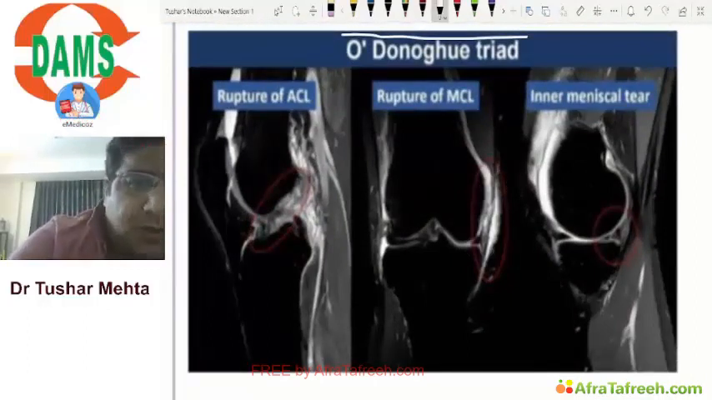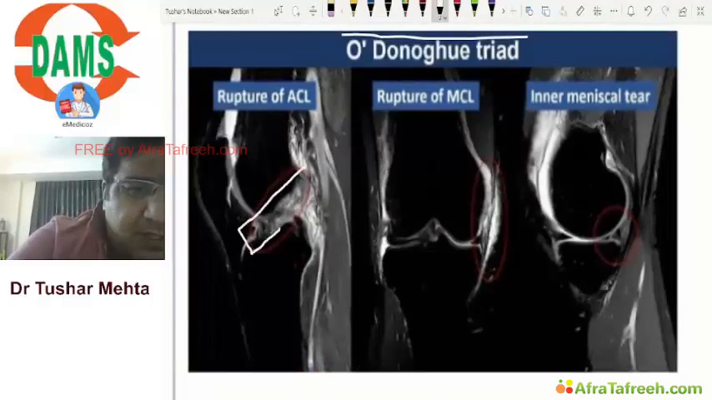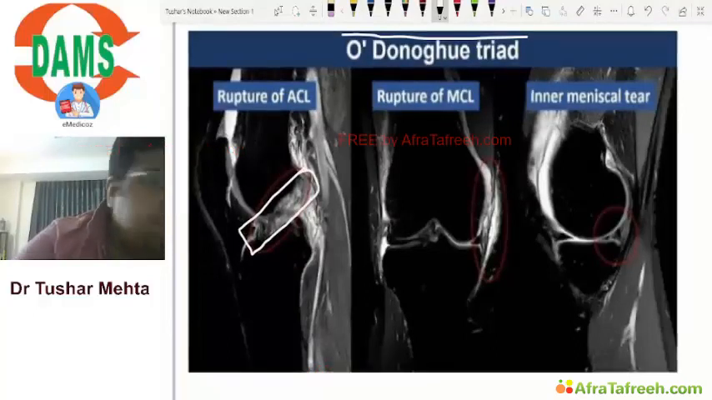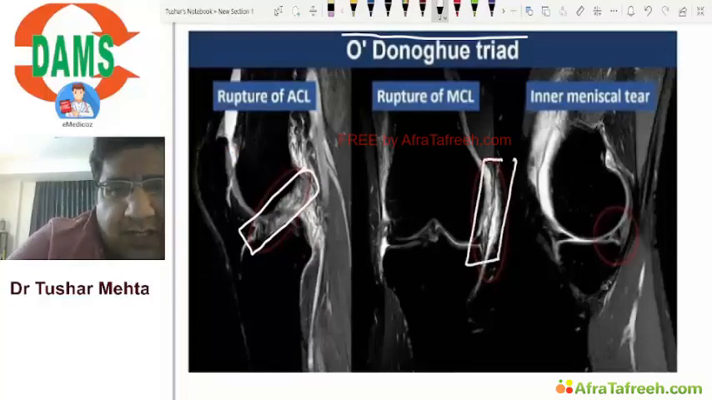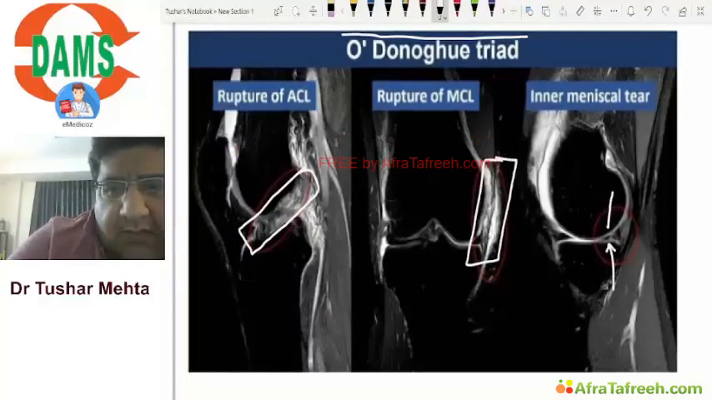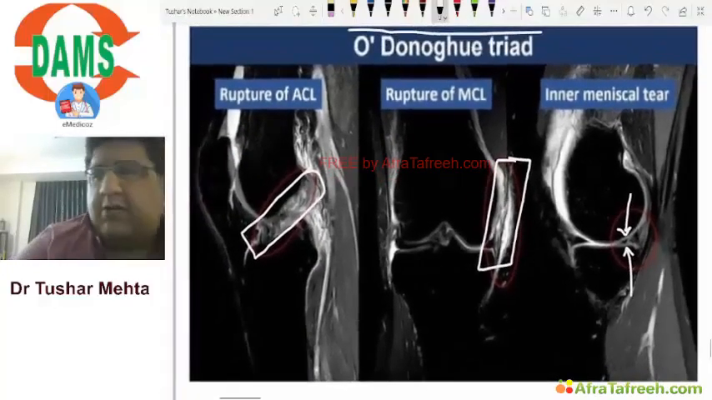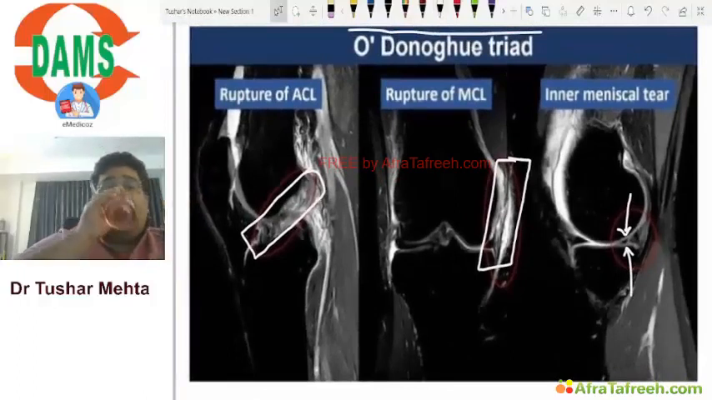So what you are looking at right now is an ACL tear. What you are looking at right now is an ACL tear. What you are looking at right now is an MCL tear. What you are looking at right now is a meniscal tear.